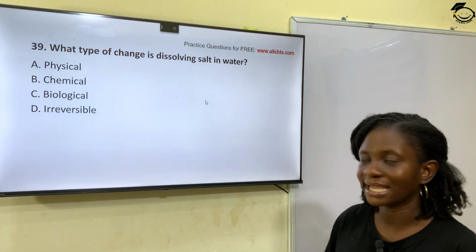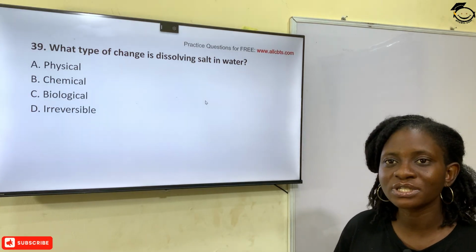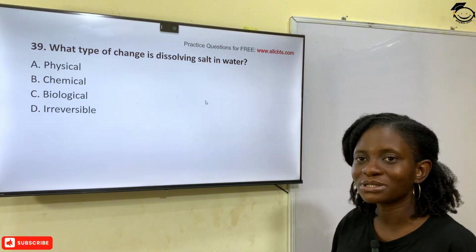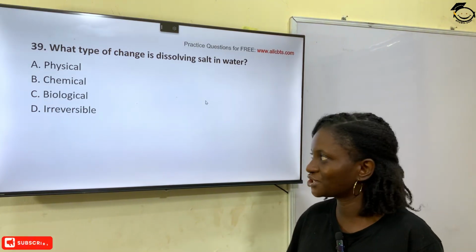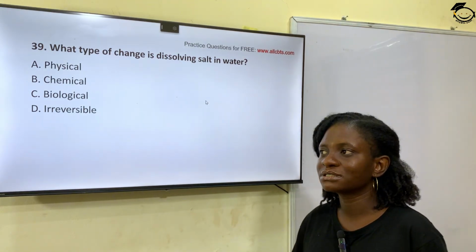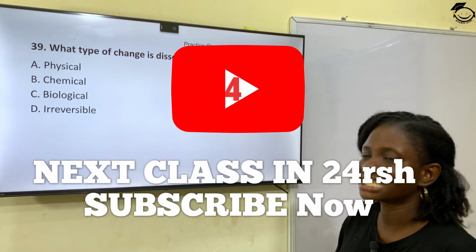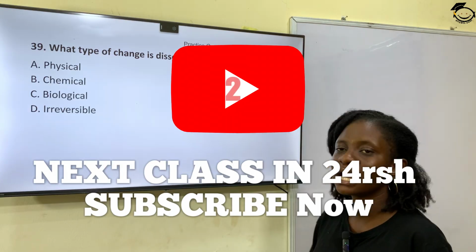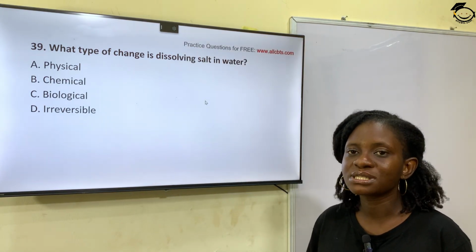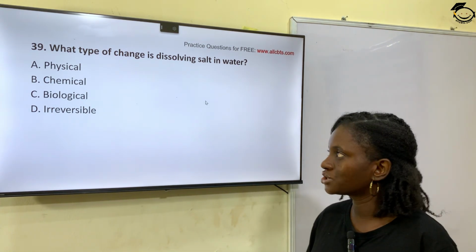Question 39. What type of change is dissolving salt in water? So imagine your salt is dissolved in water. So what kind of change? We have two types of change. We have the physical change and the chemical change. So the type of change that is involved in dissolving salt in water is physical change because it is reversible. So the correct answer is A, physical change.